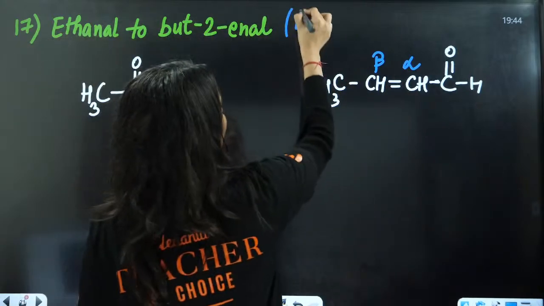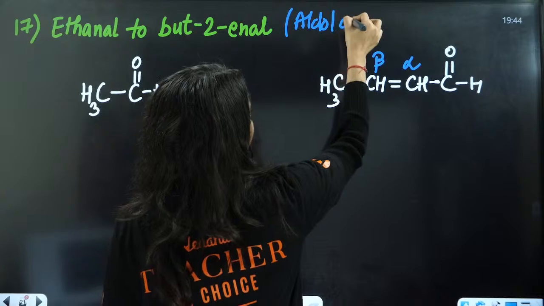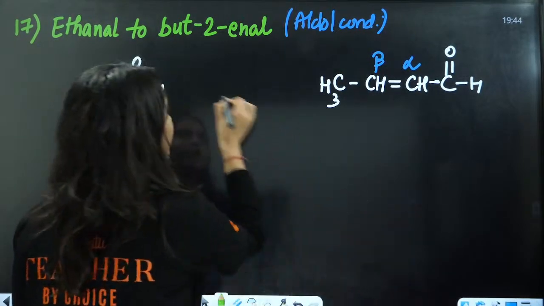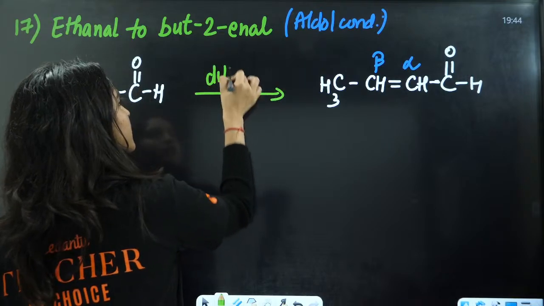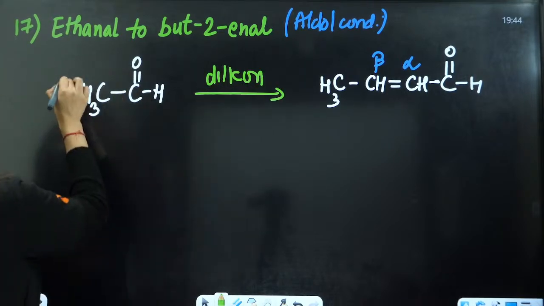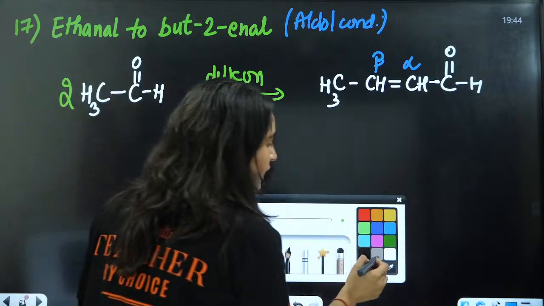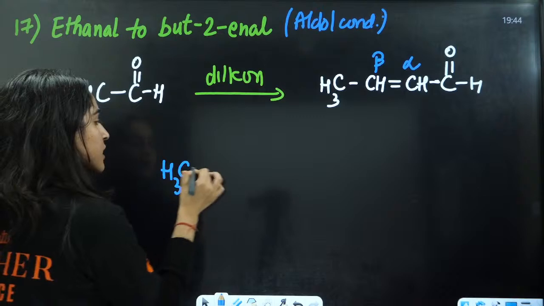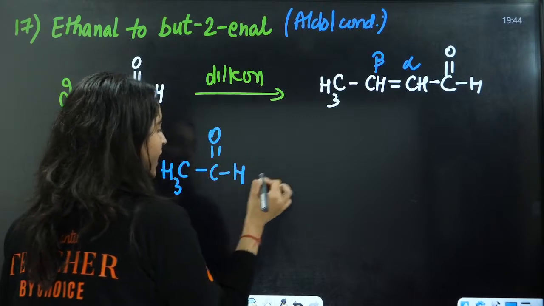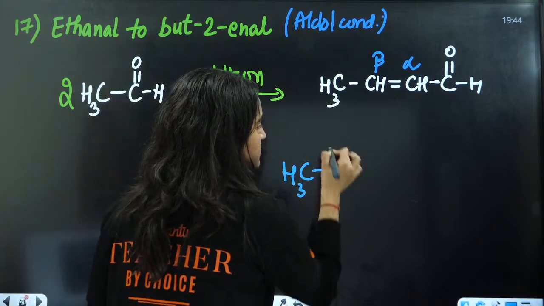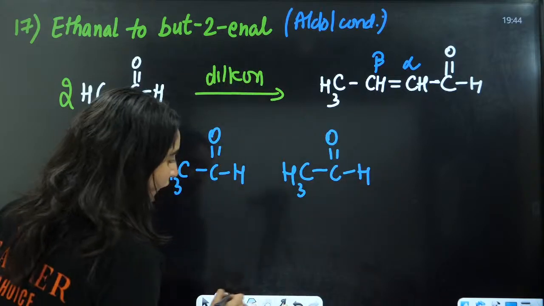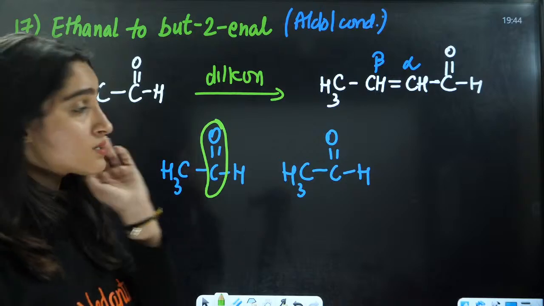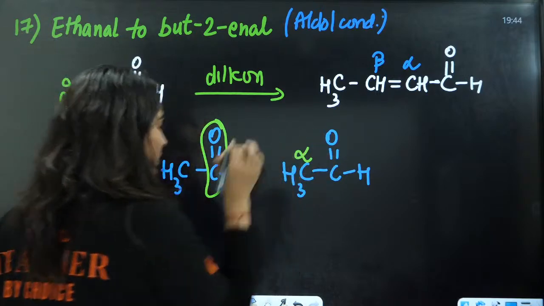This is aldol condensation. Very simple. We are going to add dilute KOH here. The two molecules will undergo self aldol. And what will be formed here? You have CH3 C double bond O H, and another CH3 C double bond O H. This is the carbonyl group and this is the alpha carbon.